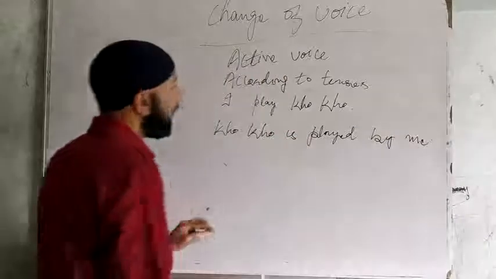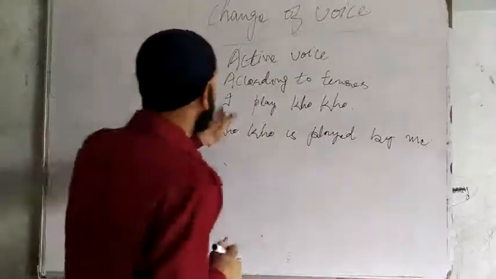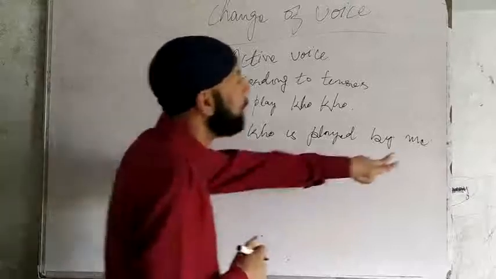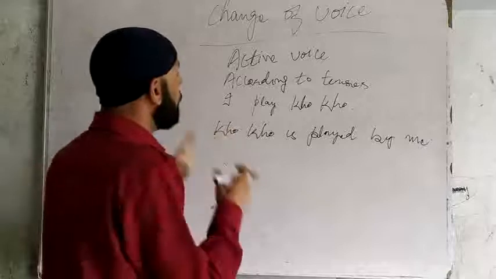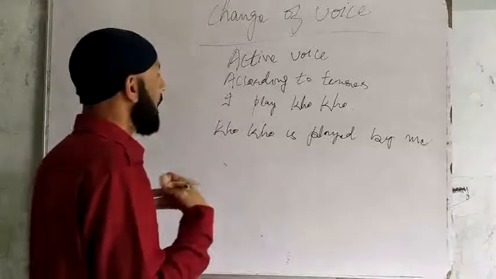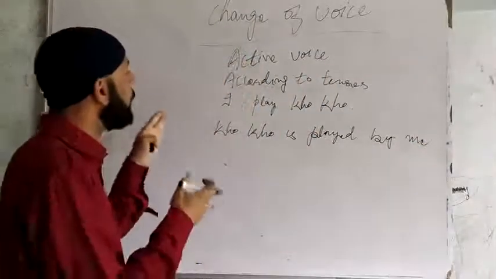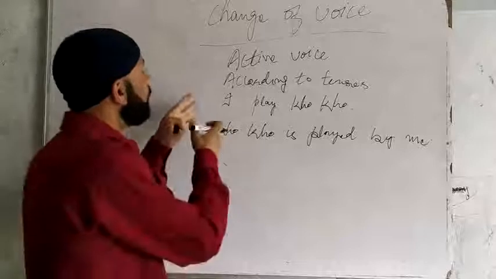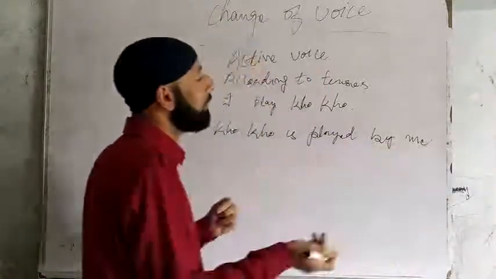By me. Why did I write down me here, not I? I is an active pronoun, me is a passive pronoun. Both these words mean the same. I means myself, and me also means the same. But when we use I, it is used as subject. And when we use me, it is used as object.